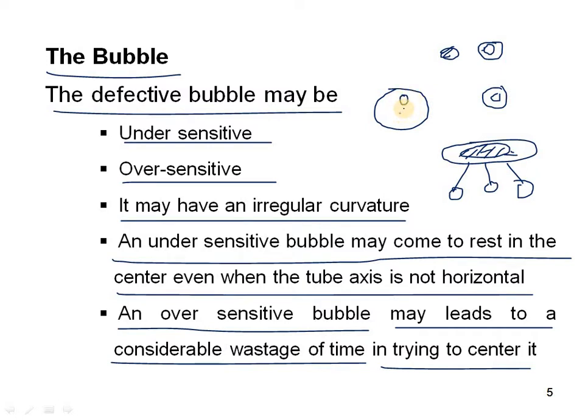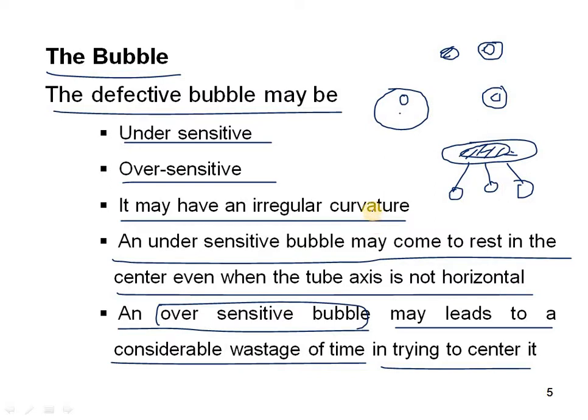That is due to the oversensitive bubble, and it is a considerable wastage of time trying to center it. So we have to return it, or bring a new one from the manufacturer. That is the problem occurring in some instruments.